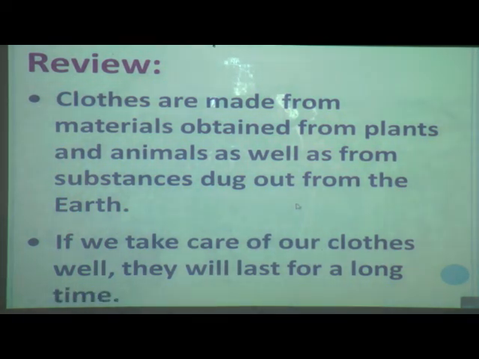And how should you take care of your clothes? Cotton, nylon and synthetic clothes you can wash at home with detergent, and when you want to wash your silk and woolen clothes, you have to use mild detergent, and otherwise you can give them for dry cleaning.